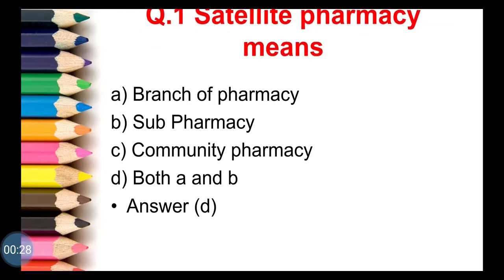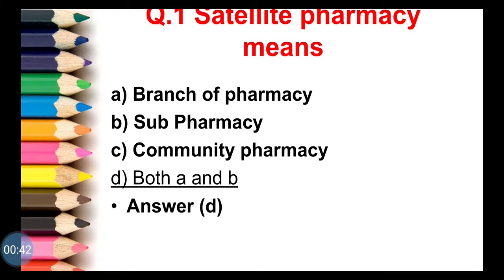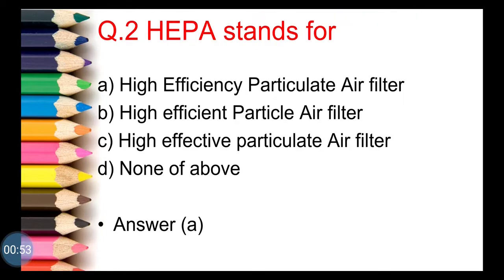Question 1. Satellite pharmacy means there are 4 options. First is branch of pharmacy, second is sub pharmacy, third option is community pharmacy, and fourth one is both A and B. For this question the correct answer is option D, that is both A and B. Satellite pharmacy means also branch of pharmacy and also called as a sub pharmacy.